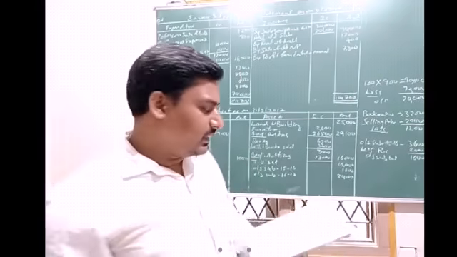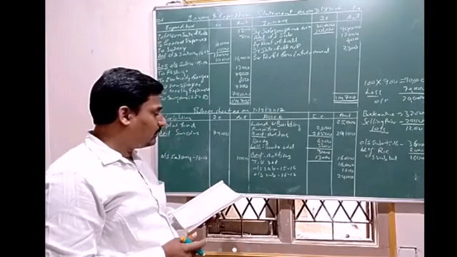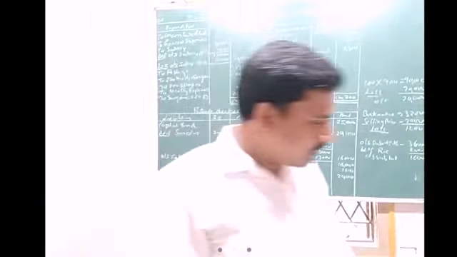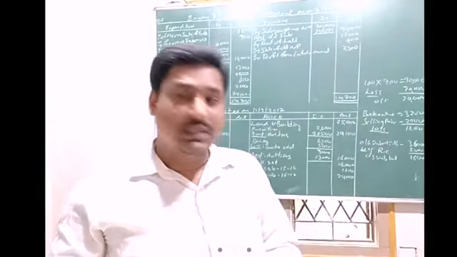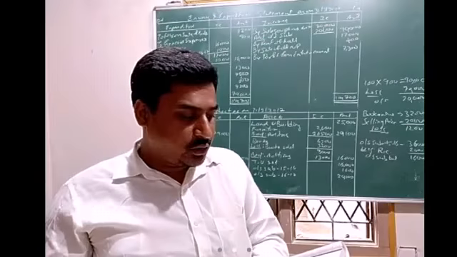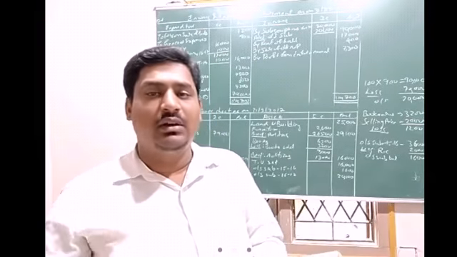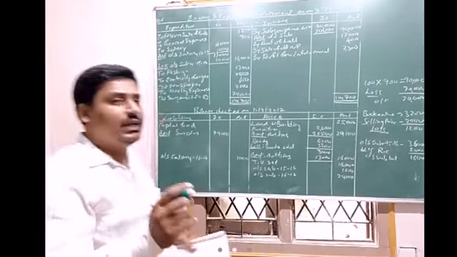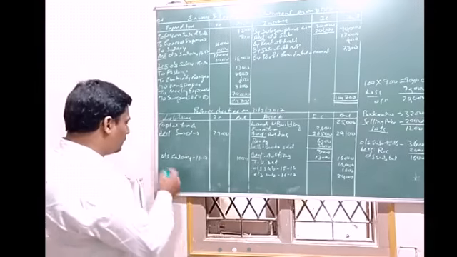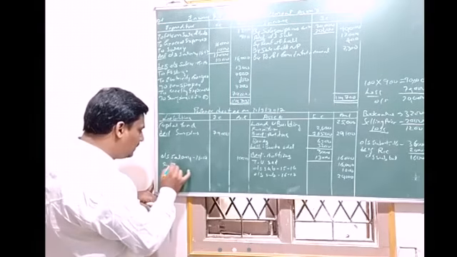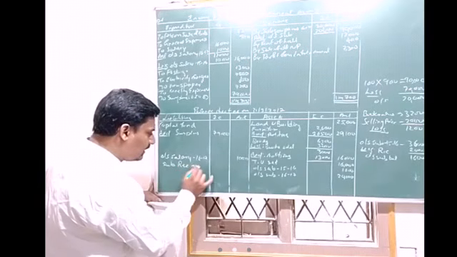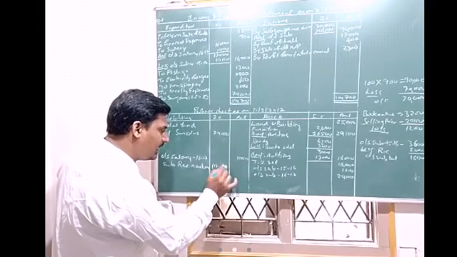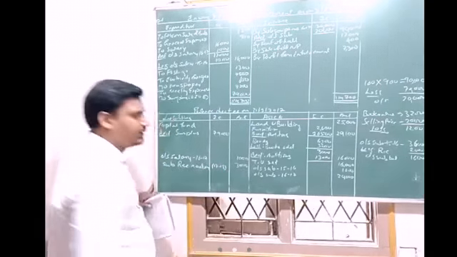So directly only surplus, and one more amount will come here, from the receipt and payment account again. For 2017 and 18, that is for next year, subscriptions were received in advance, so that is a liability. So subscriptions received in advance, or subscription for 2017 and 18, 3,000 rupees.